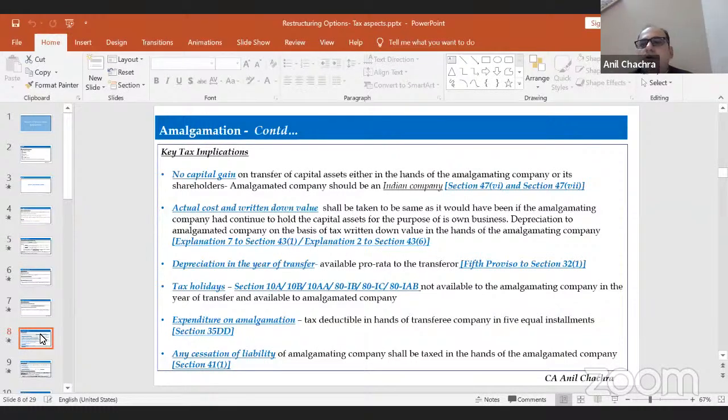Expenditure on the amalgamation will be deducted by the transferee company in 5 equal installments as per section 35DD. Any cessation of liability or remission of liability, or any income arising due to that trading liability against which the expenditure has already been expensed out in the previous years, so any benefit arising out of this remission or cessation of liability, will be treated as income of the transferee or the amalgamated company as per section 41 subsection 1.